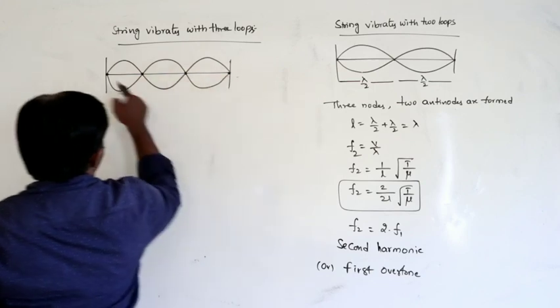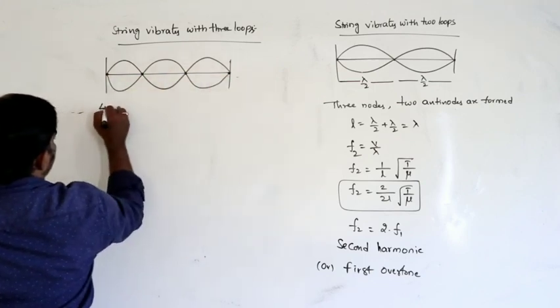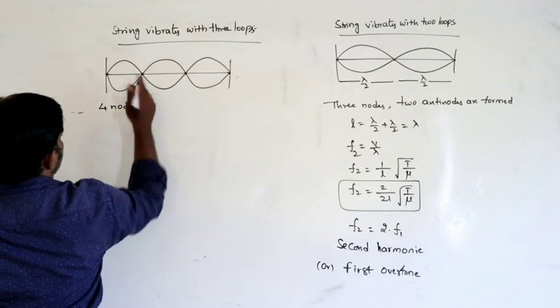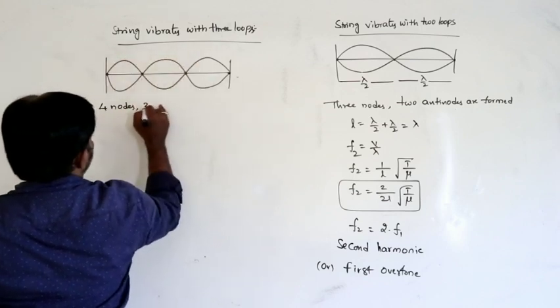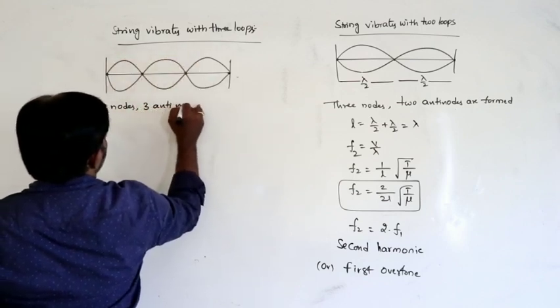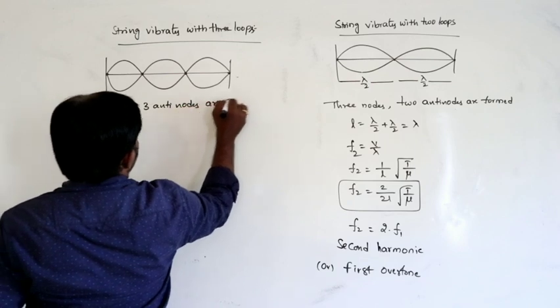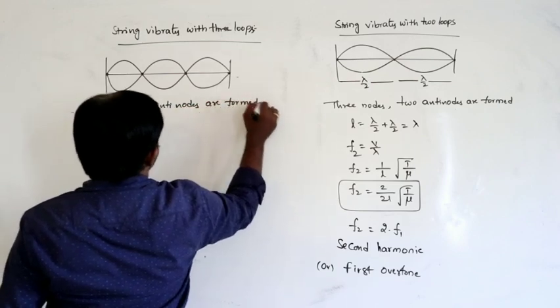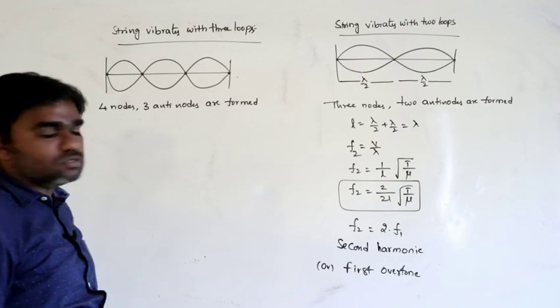How many nodes are formed? 1, 2, 3, 4. 4 nodes. And antinodes: 1, 2, 3. 3 antinodes are formed. So 4 nodes and 3 antinodes are formed.